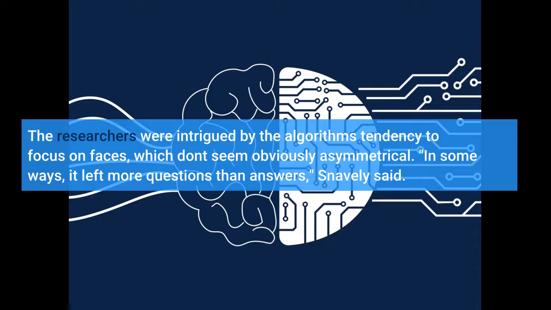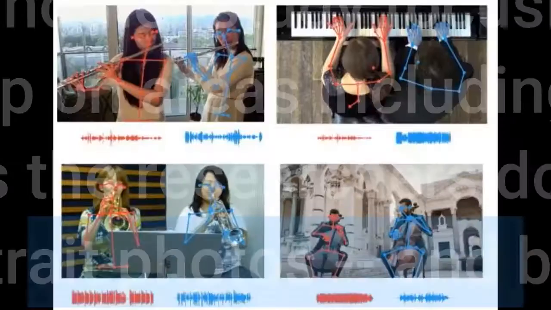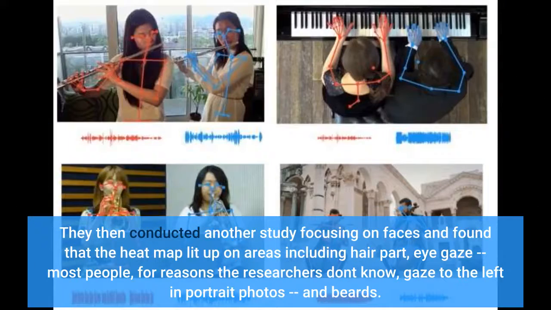In some ways, it left more questions than answers, Snavely said. They then conducted another study focusing on faces and found that the heat map lit up on areas including hair part, eye gaze. Most people, for reasons the researchers don't know, gaze to the left in portrait photos, and beards.